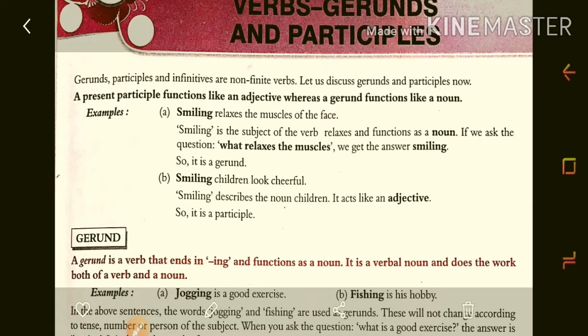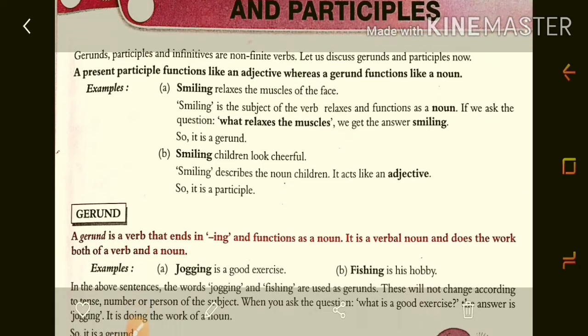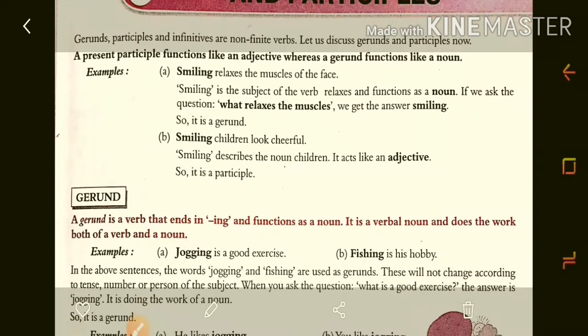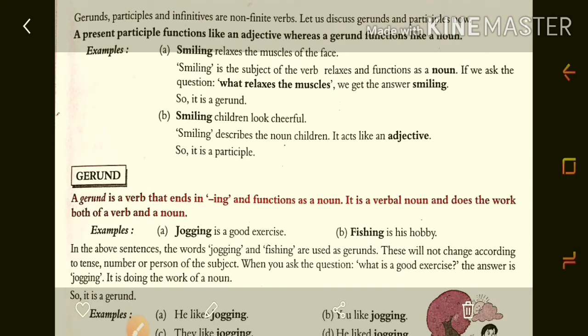Smiling relaxes the muscles of the face. So, in this example, smiling is the subject of the verb relaxes and functions as a noun. If we ask the question what relaxes the muscles, we get the answer smiling. So, it is a gerund. Okay, means in a sentence, if you want to identify the gerund, you can ask the question with the word what.